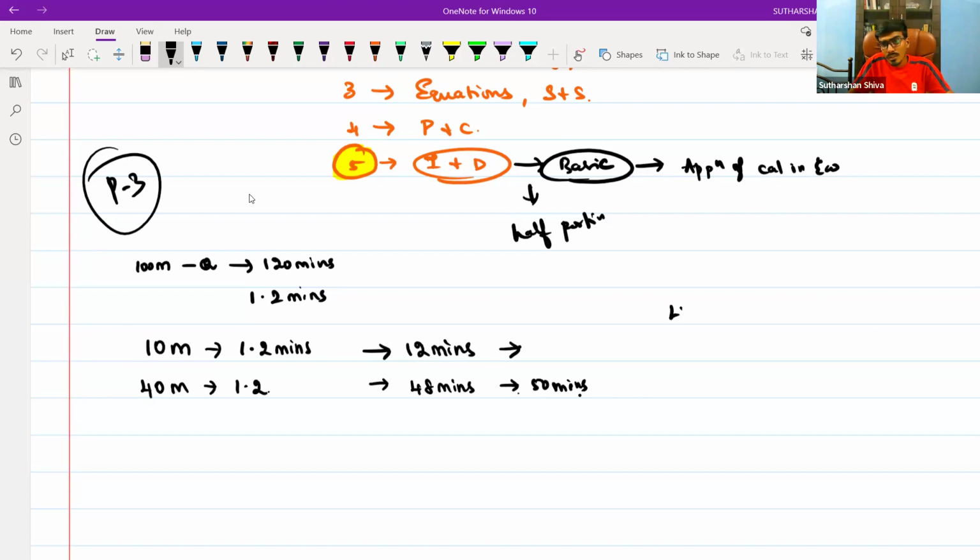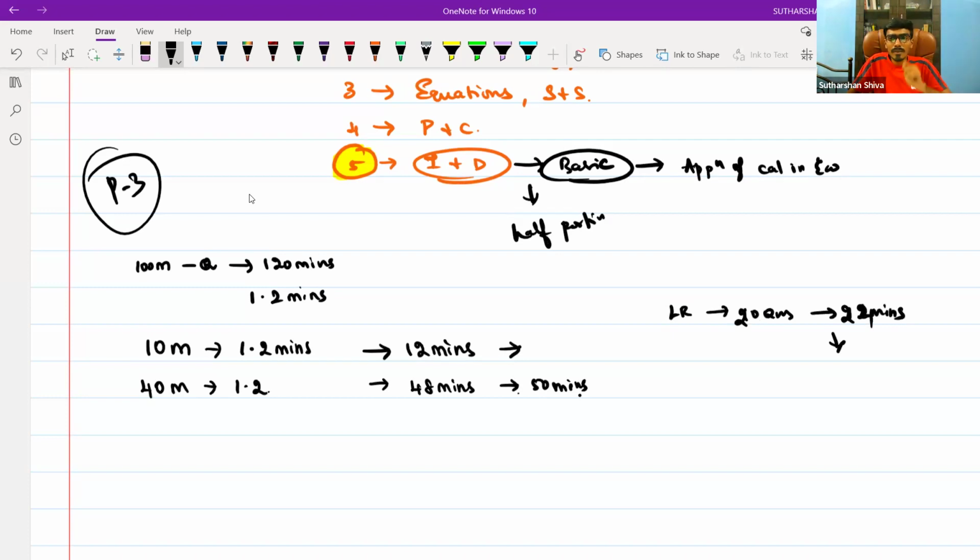Suppose you are writing logical reasoning, 10 questions. Is it enough to write it within 12 minutes? Or 20 questions, is it possible to write it in 24 minutes? Try to figure it out.